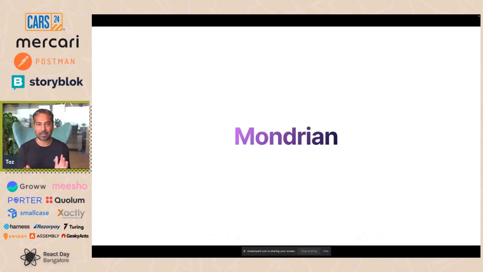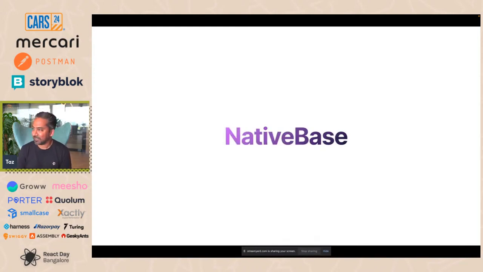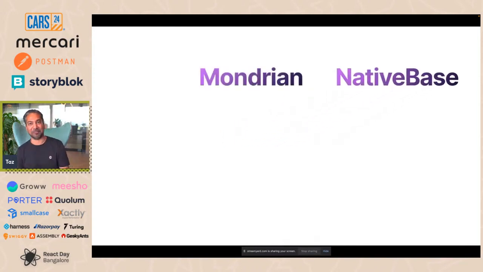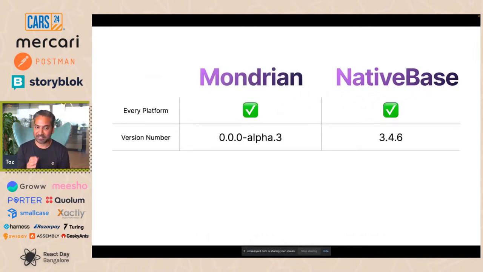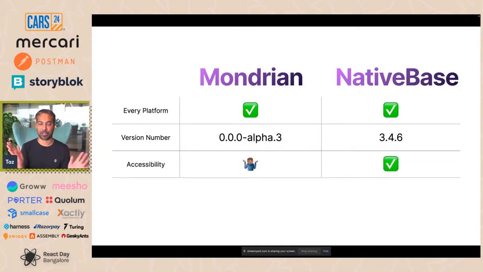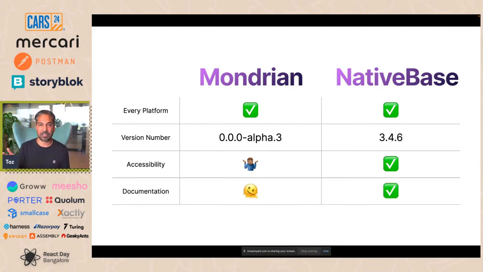And that's when I found out about NativeBase. If you're familiar with NativeBase, it's an every platform design system, and comparing it to Mondrian, it's a bit more comprehensive than what we have. We're only at 0.0.0 alpha 3. They're at version 3.4.6 at the moment. They've spent far more time on accessibility than we have. I don't even know what the accessibility for our stuff looks like. I hope it looks good, but who really knows?